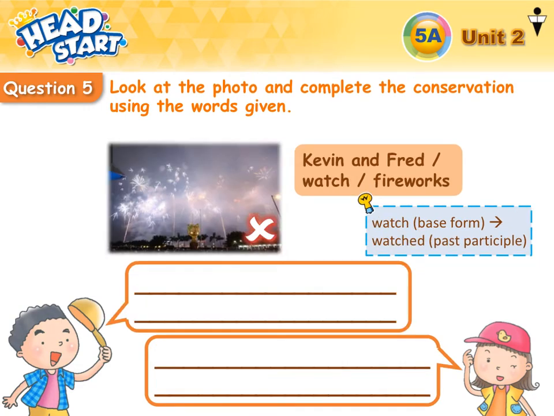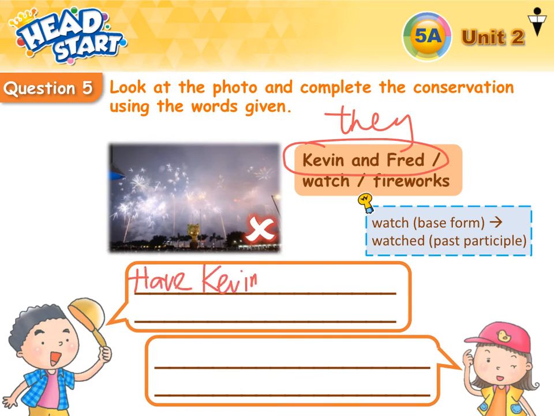Okay, let's try this one. Look at the photo and complete the conversation. Look at the subject, Kevin and Fred. It's they. For they, have or has? That's right, have. Have Kevin and Fred.